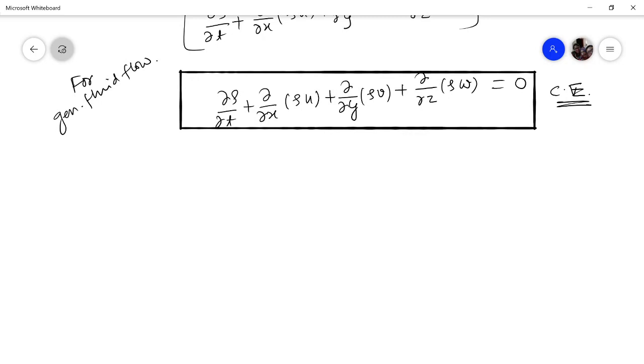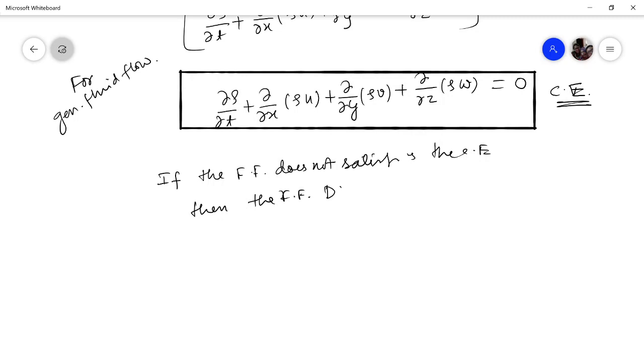Now, a few more points on this particular continuity equation. What is this equation telling us? It is telling us that mass is conserved for a control volume. If the flow field does not satisfy the continuity equation, then the flow field does not exist.